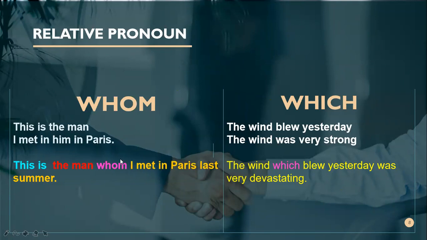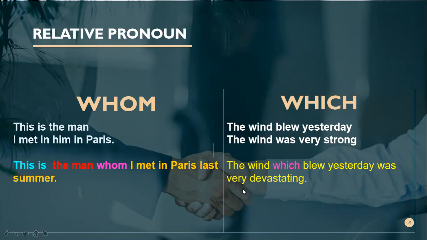So have a look at the difference when we are using who. What is coming after who? Who is followed by a verb. But when we use whom, what is coming after whom? Subject. After whom is the subject, and then the verb. Itulah formasi dia, or the pattern. So whom is an object, or replaces an object. I met him in Paris. This is the man. Now we put them together: this is the man whom I met in Paris. You understand?